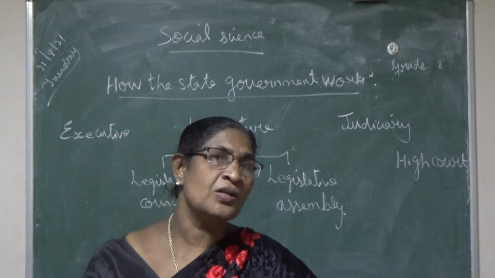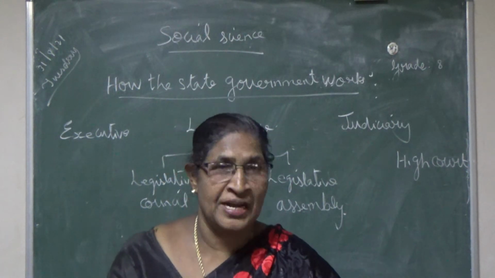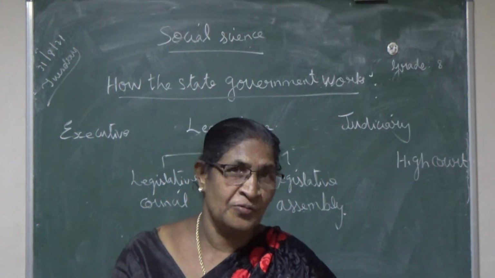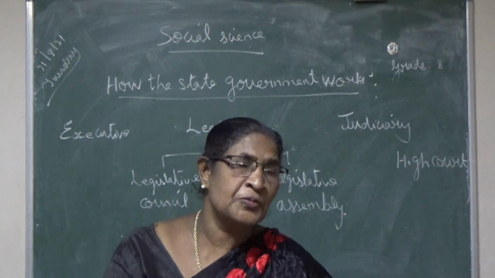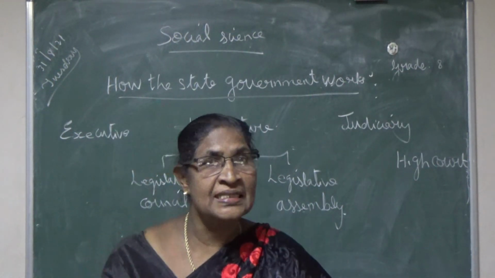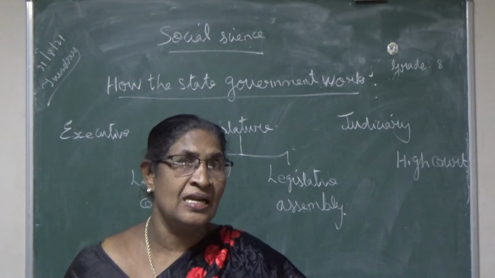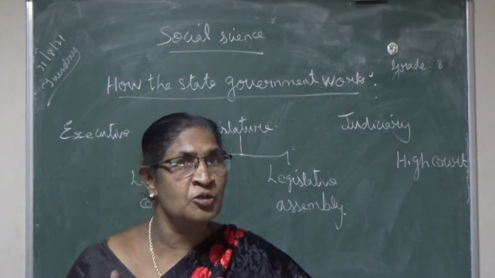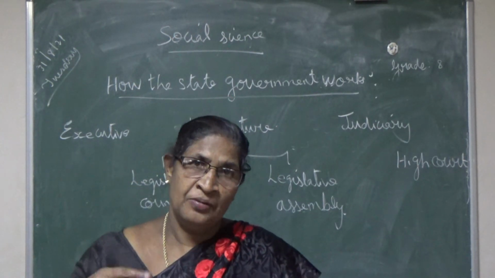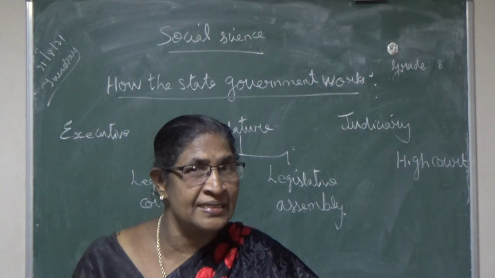Okay, then qualification of a judge. If you want to become a judge of high court, what are the qualifications we need? He must be a citizen of India. He must have at least 10 years of experience as an advocate in one or two high courts. Maybe one high court or two, but for how many years? 10 years.